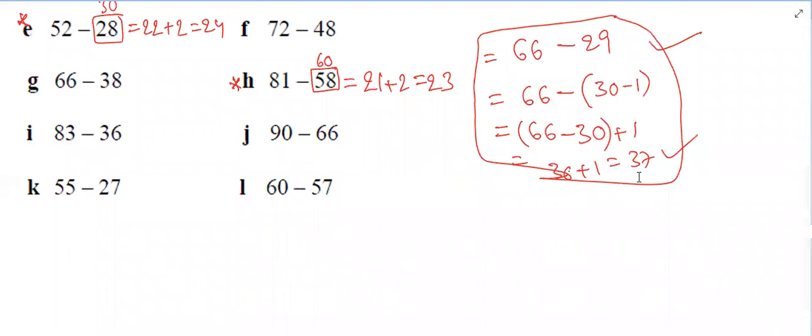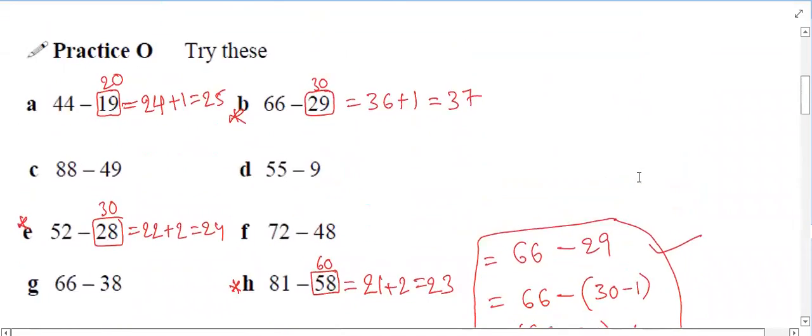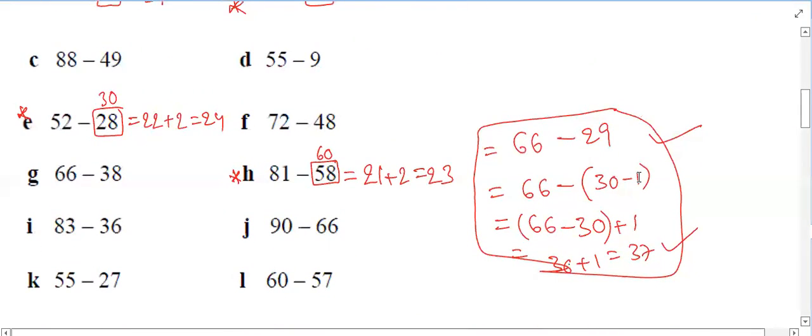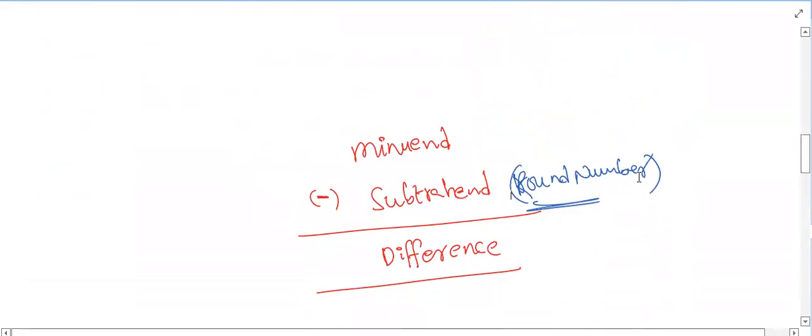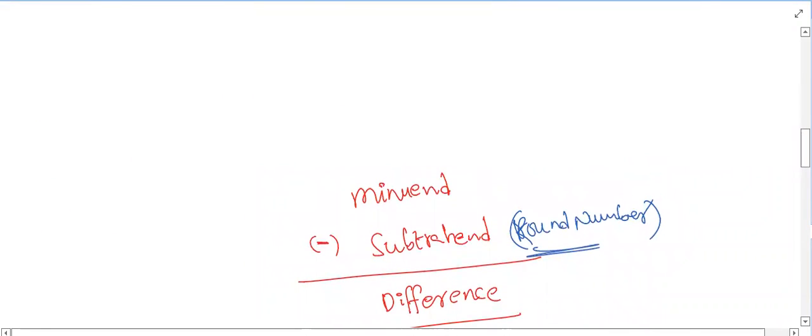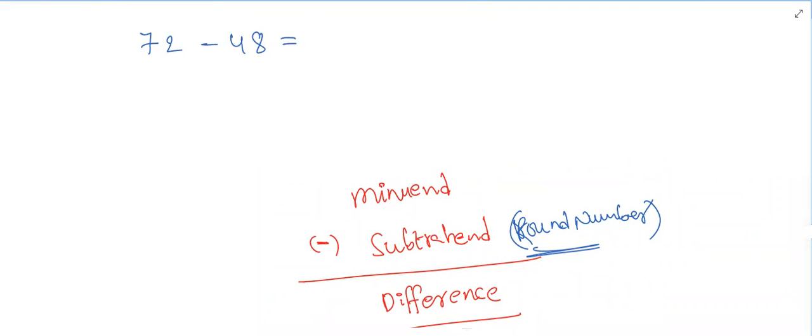Okay. And let me explain the same thing in another way. Let us take one question from these questions only. I'm taking 72 minus 48. All of you listen to me carefully.